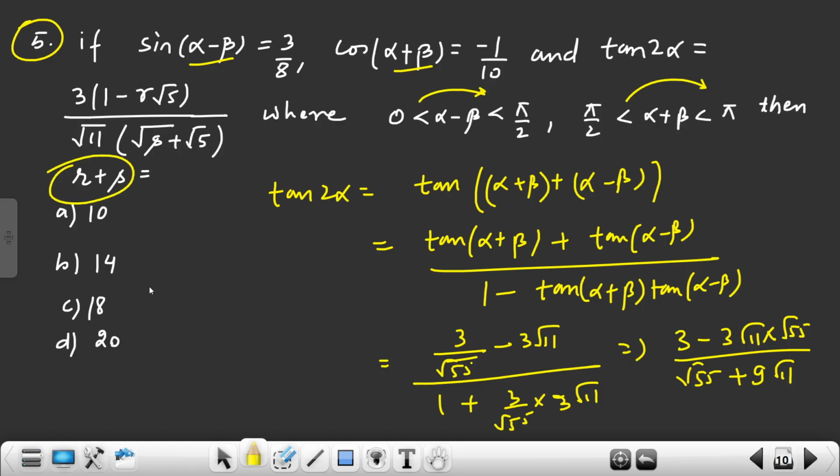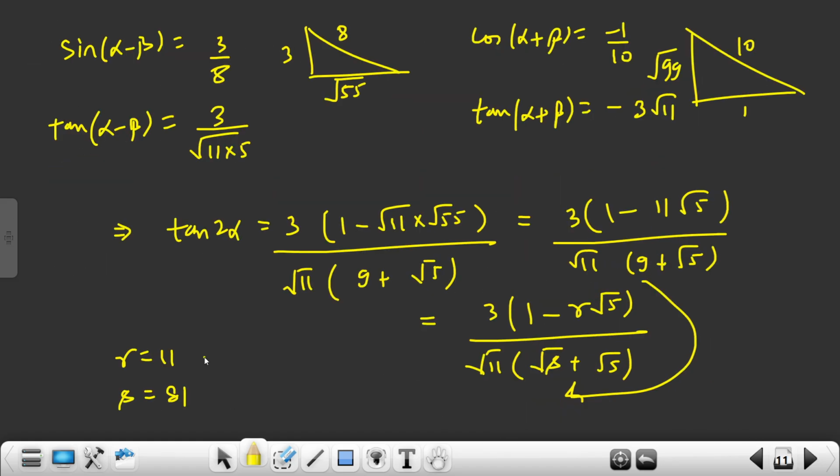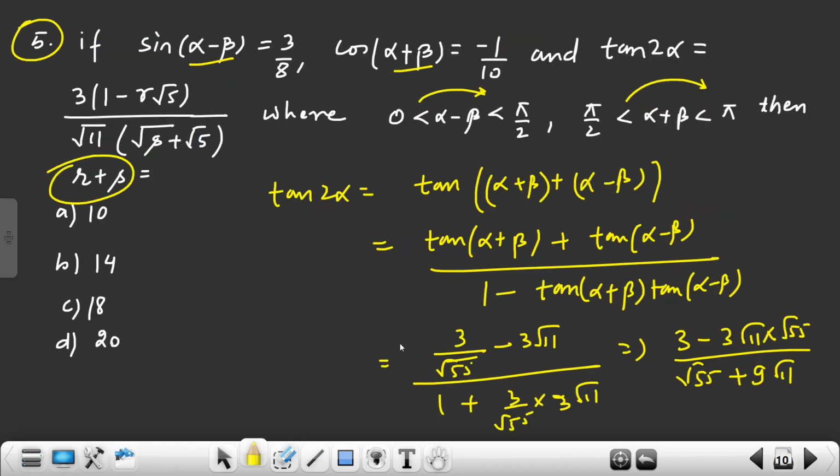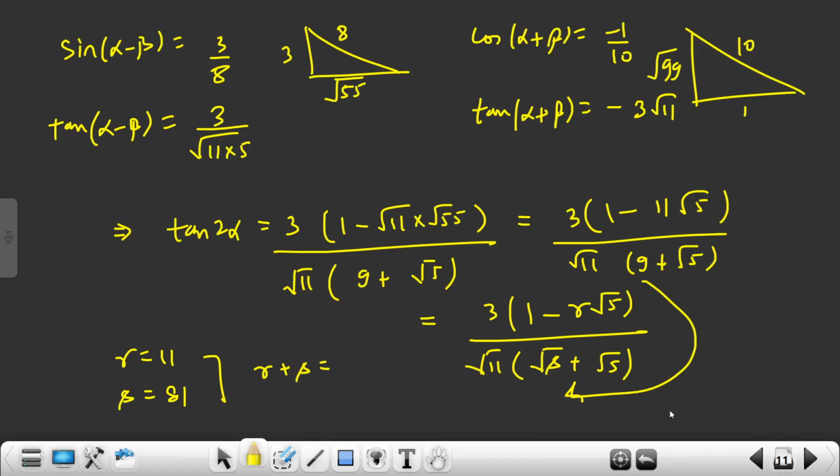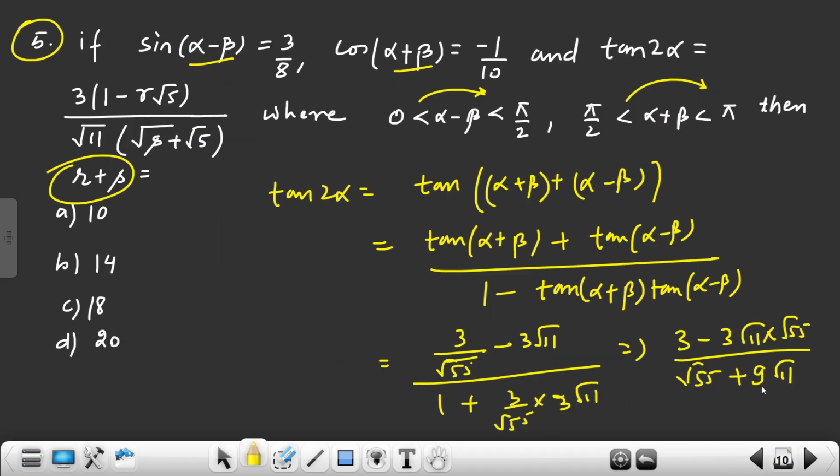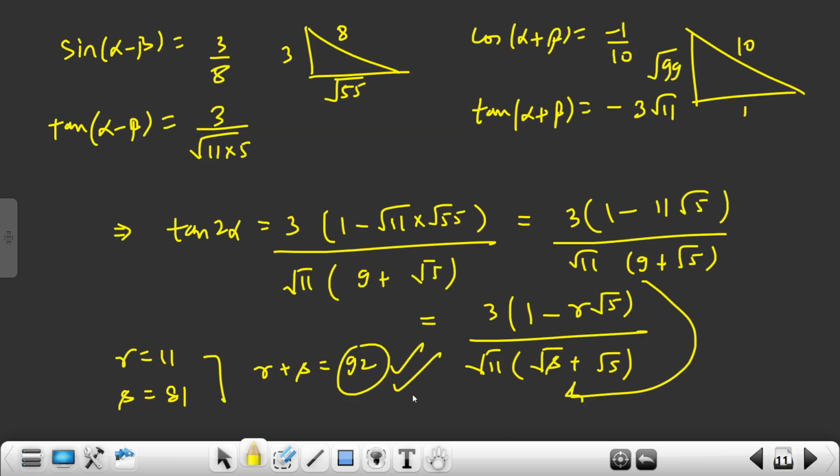R plus s. So r plus s is coming as 81 plus 11, 92, right? Something I think is wrong here. Let's cross check one more time. It is correct. So something they have given wrong in the options. Okay, so according to me, the answer will be 92, right?